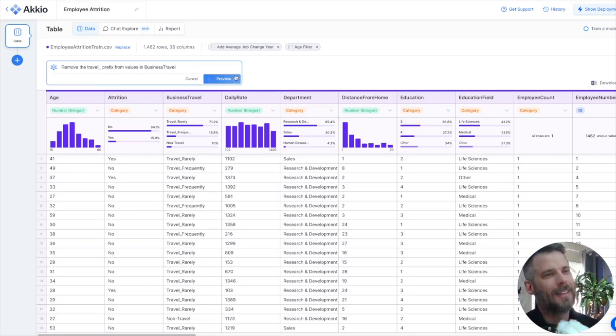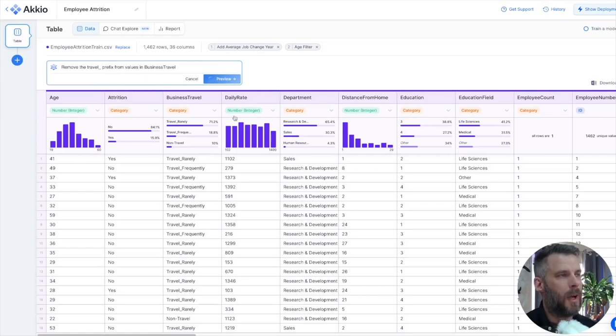We can look for outliers in your data. Maybe not Six Sigma, that's a totally different thing. But we can also say, hey, give me the average education. Remove everybody that's below the average, above the average education, things like that, and it'll go through the entire data set. That takes a little bit more time to do in something like Excel or some other spreadsheet program.